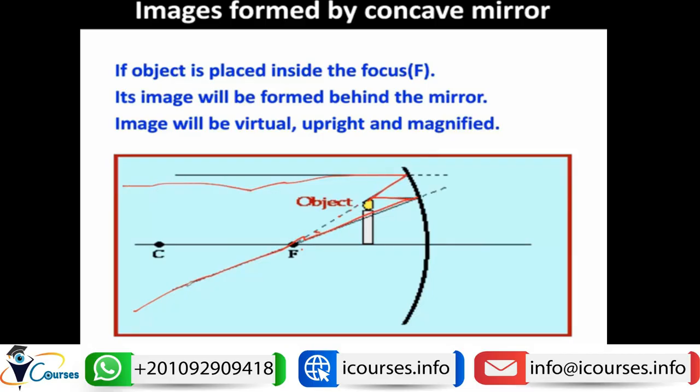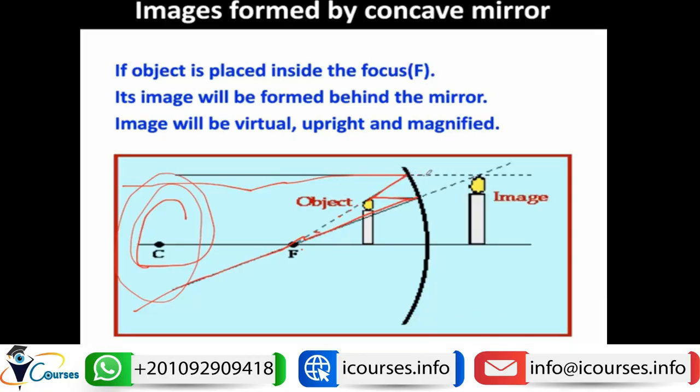So you can see that the light rays are diverging on the left side of the screen, so there will be no image formed on the left side like here. However, if we extend the light rays on the right side, toward the opaque part of the mirror, then both of them can intersect to form an image behind the mirror. Since it is behind the mirror, it will be a virtual image. This virtual image is upright, as you can see, and magnified.